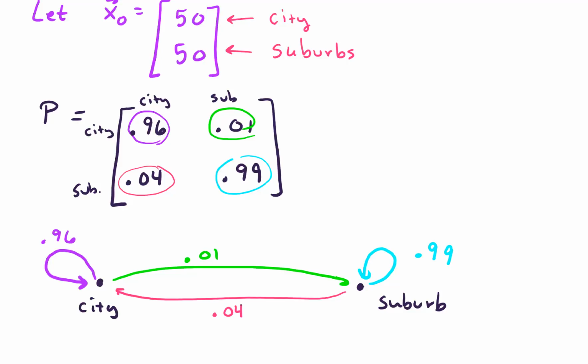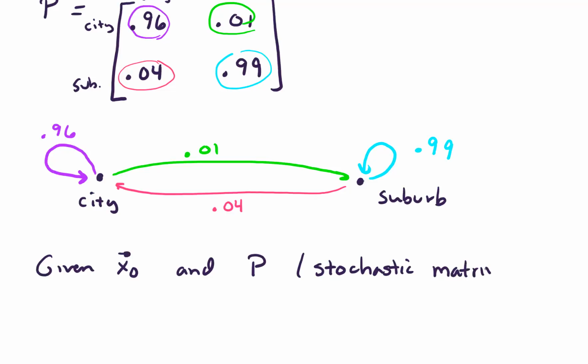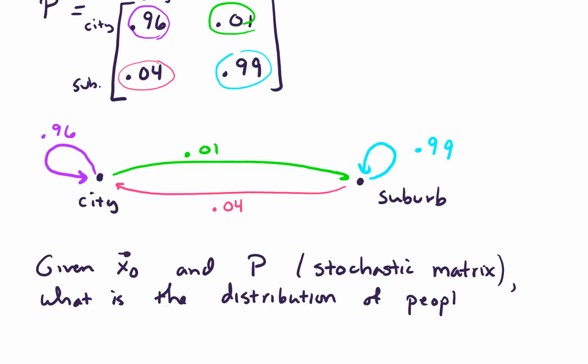Okay. All right, so the question is, given our initial condition x naught and P, notice that P is a stochastic matrix, what is the distribution of people after one time step, which we'll say is 1 year.